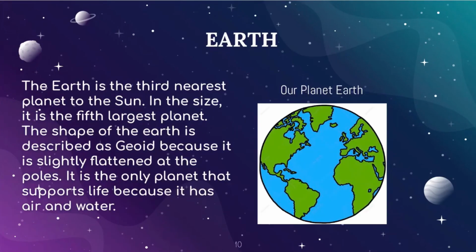Yeah, so let's talk about the planet Earth. The Earth is the third nearest planet to the sun, and in size it is the fifth largest planet. So remember, it's the fifth largest planet. The shape of the Earth is described as geoid because it is slightly flattened at the poles, and it is the only planet that actually supports life because it has air and water. So it is the only planet which supports life.